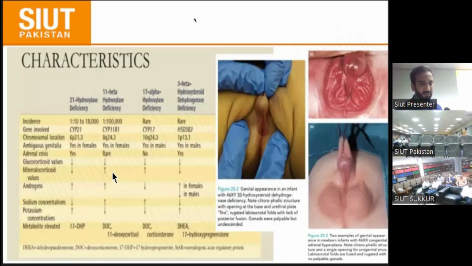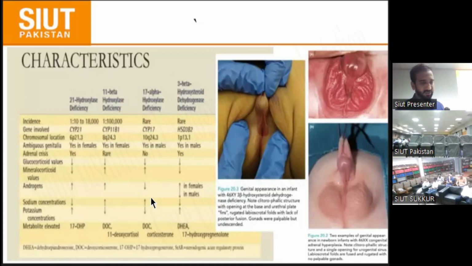And there is 17 alpha hydroxylase deficiency, which is rare. Ambiguous genitalia may also be present, mostly in males, glucocorticoid is low and mineralocorticoid is high.